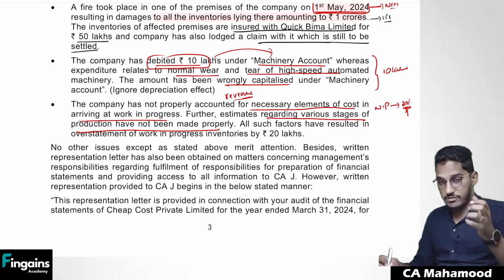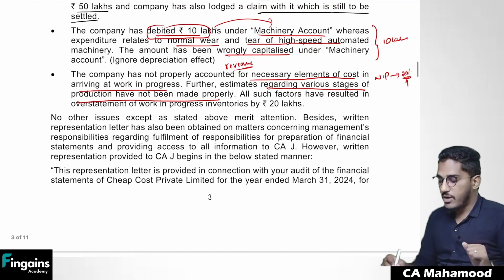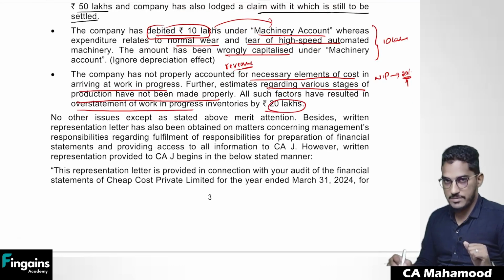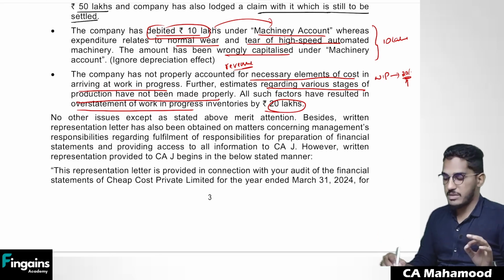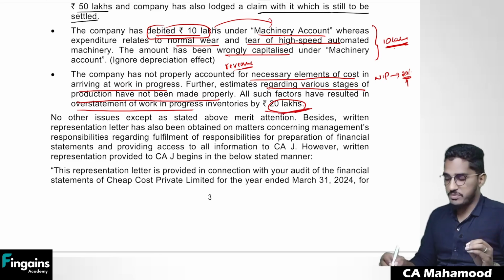But here he has found that there is no proper determination of stages of completion of work in progress. All such factors have resulted in the overstatement of work in progress inventories by 20 lakhs. So because of that wrong determination of percentage of completion, there was a misstatement in the inventories amounting to how much? 20 lakh rupees. See, in the machinery expenses, there is already 10 lakhs worth of misstatement, and in case of this inventories also 20 lakhs worth of misstatement is there.